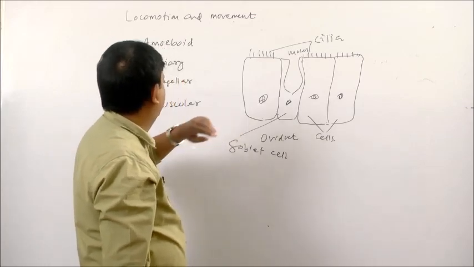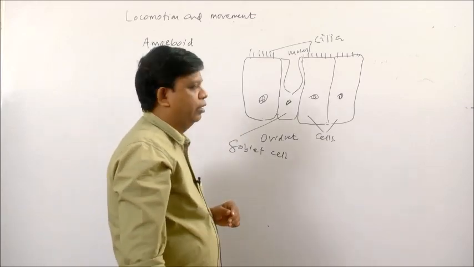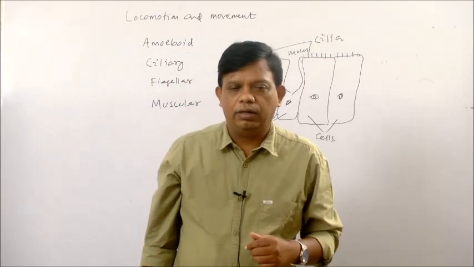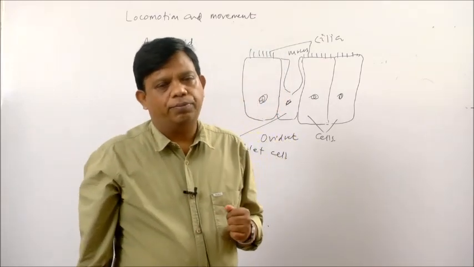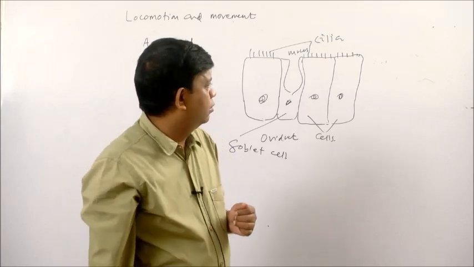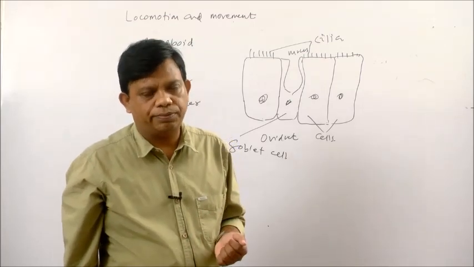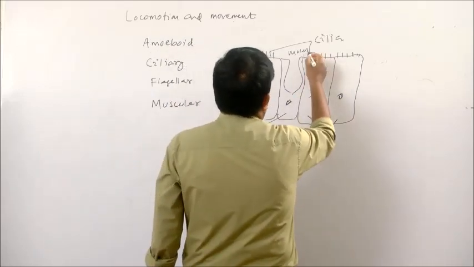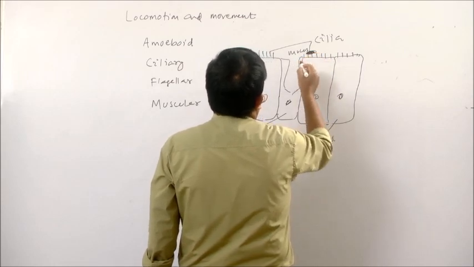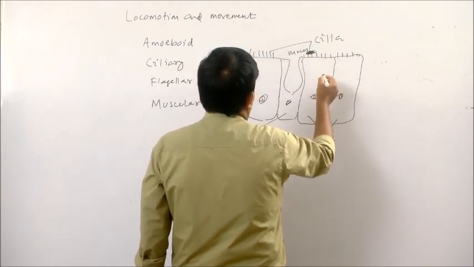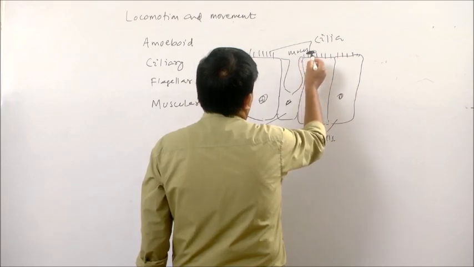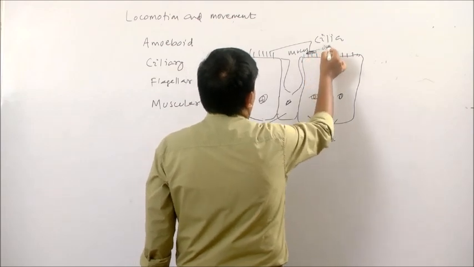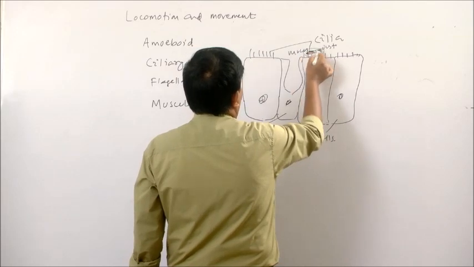Consider the ciliated epithelium lining the trachea or the windpipe. Through the windpipe, air enters our body and goes to the lungs. The air might be carrying dust or foreign particles. If dust and foreign particles are there, they are trapped in the mucus. Goblet cells will be there along with the ciliated cells. The mucus is a sticky, thick substance. Suppose this is a dust particle, it will be trapped in the mucus.